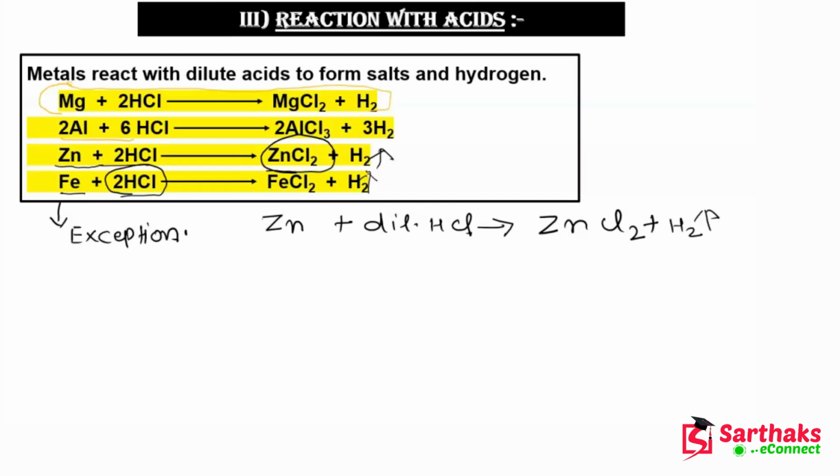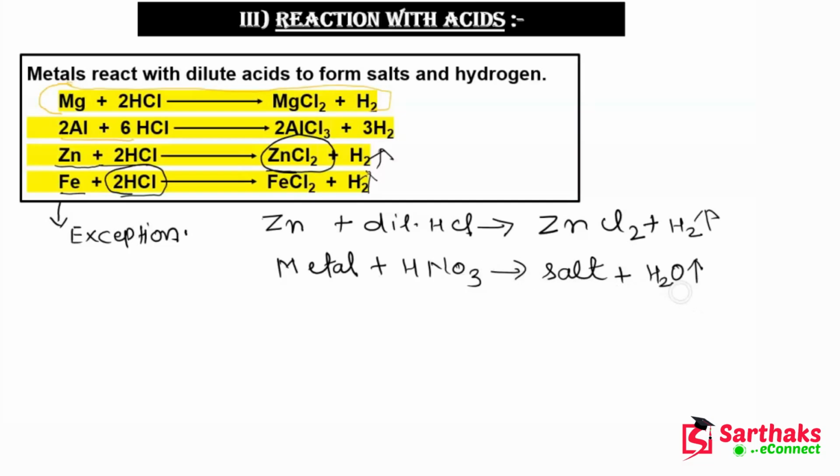So when a metal reacts with HNO3, which is nitric acid, then it will form salt, but along with the salt it will form water instead of hydrogen. In general, whenever a metal reacts with an acid, it will form salt and hydrogen gas. But if a metal reacts with HNO3, which is nitric acid, then it will form salt and water.